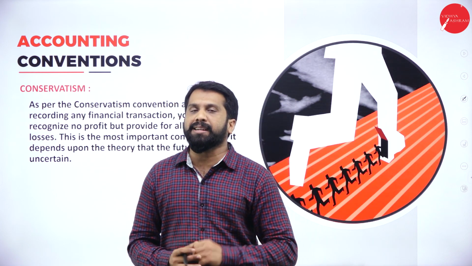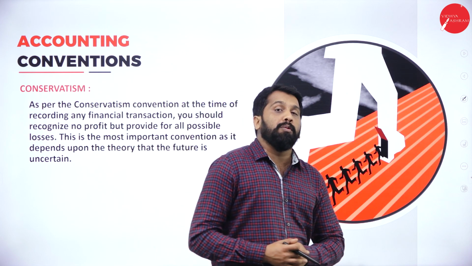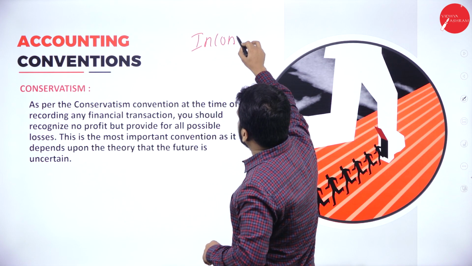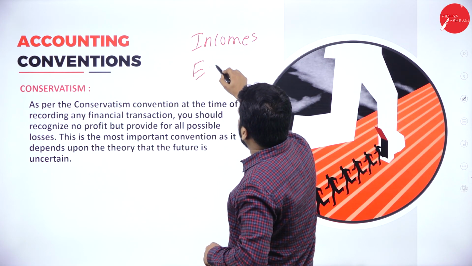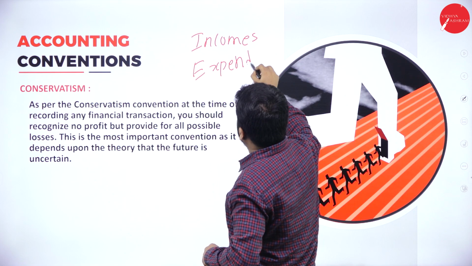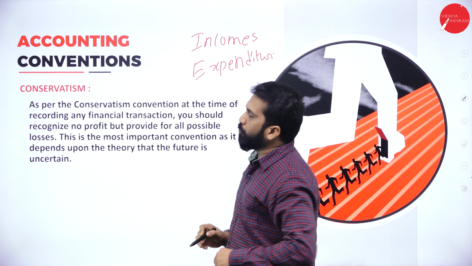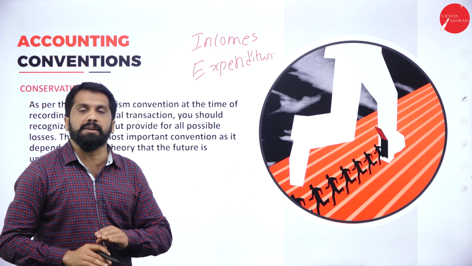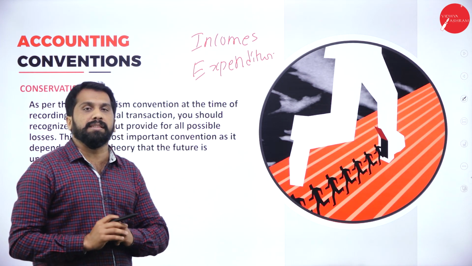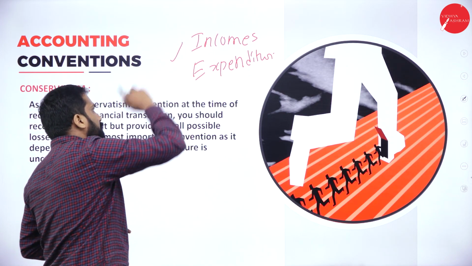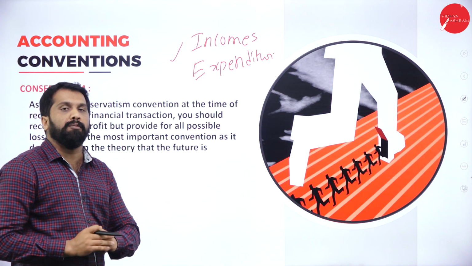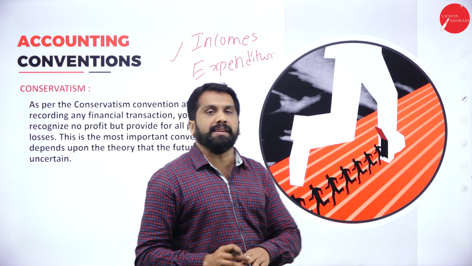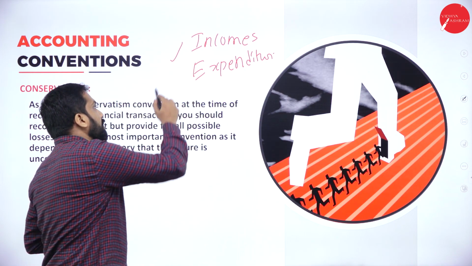Conservatism. What is the meaning of conservatism? Very easy to understand. Conservatism means, whatever incomes you have, whatever expenditures. Now, for income, you're supposed to receive, you have not yet received, you are supposed to receive, you cannot make any plans or provisions for this. Why? Because income cannot be expected earlier. But expenditure, you can make provisions.